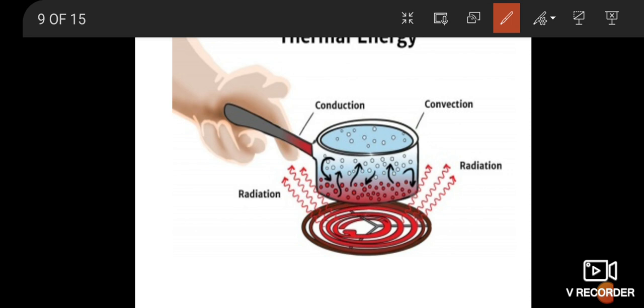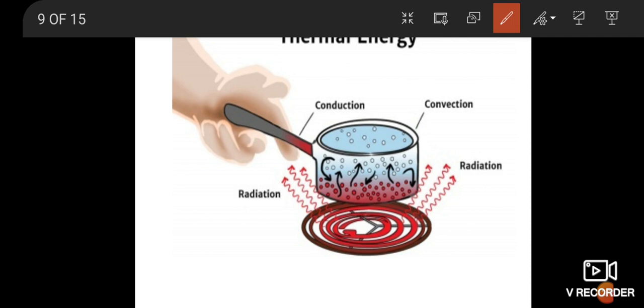So there are three modes of thermal energy transfer. First, heat increases on the stove, that is radiation. Then the water inside is heated, with some particles getting more heated, that is convection.